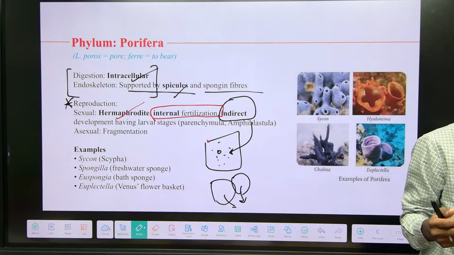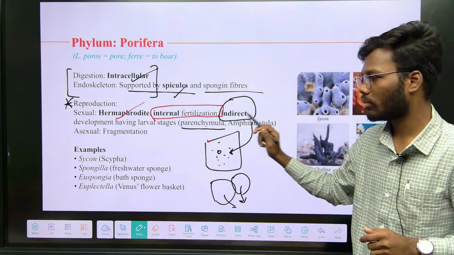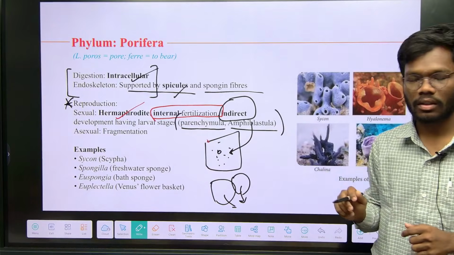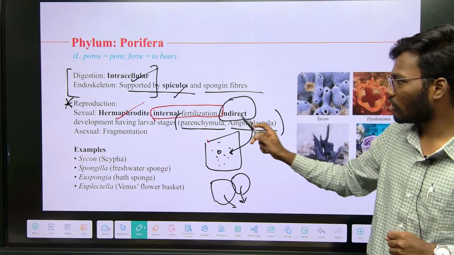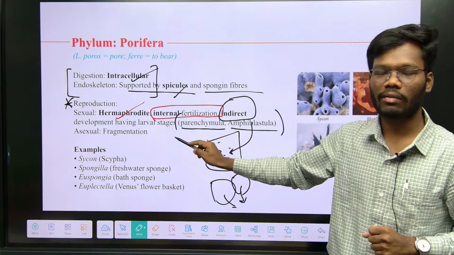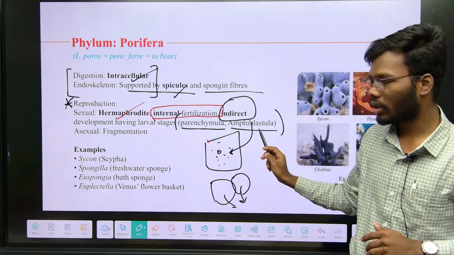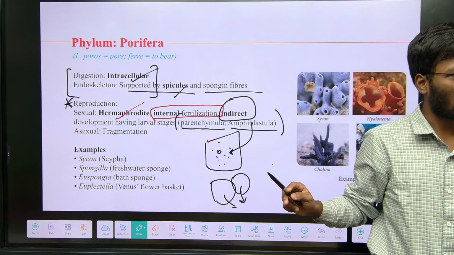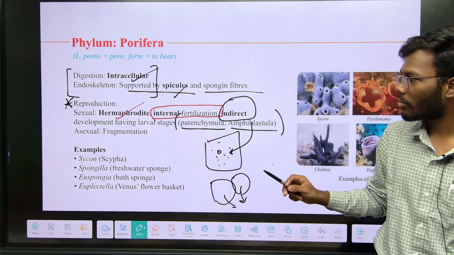You have to remember the larval stages: parenchymula and amphiblastula. These are the two larval stages present in Porifera. The important thing is we have to remember the larval stages of all phyla. For example, in Porifera it is parenchymula and amphiblastula, and the next phylum has different types of larval stages. You have to remember each and every larval form of all phyla, right?